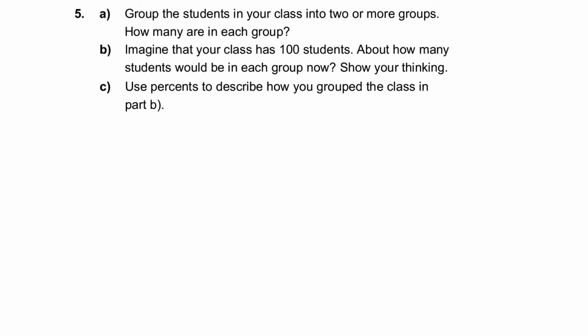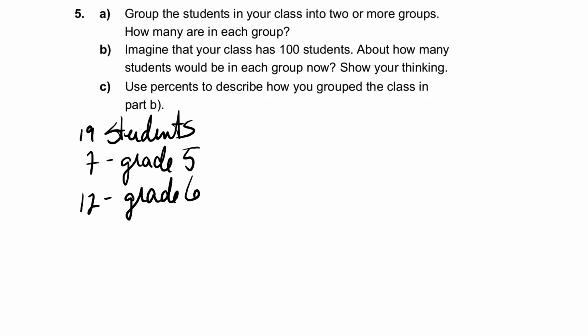So let's think about our class. In our class, we have 19 students. 7 are in grade 5, and 12 are in grade 6. Now, imagine we had a class of 100 students, but the ratio was the same. Approximately how many students would be in each group now? In order to figure that out, we've got 7 grade 5s out of 19, and 12 grade 6s out of 19. 7 divided by 19 is approximately 37%, and 12 out of 19 is approximately 63%.